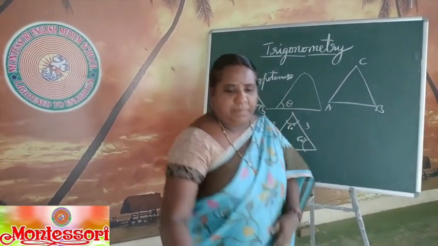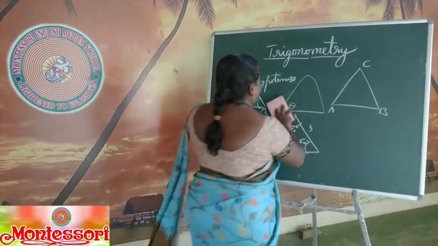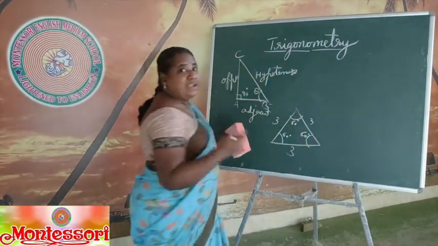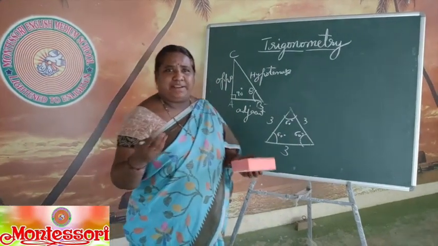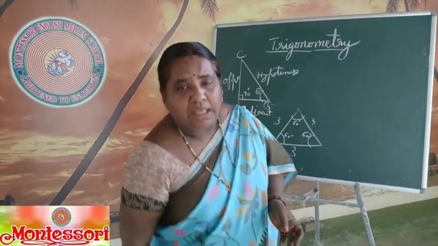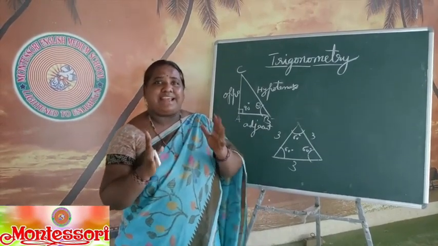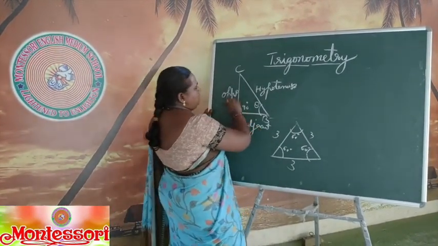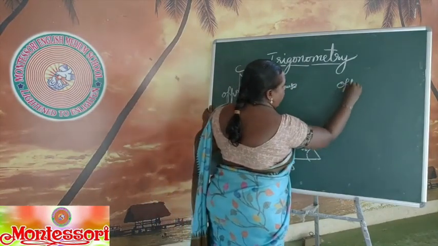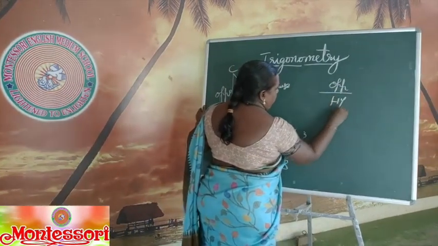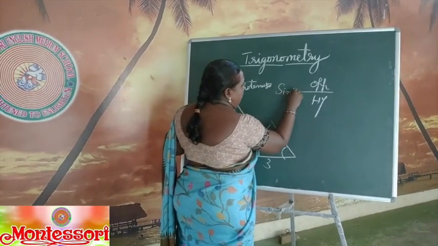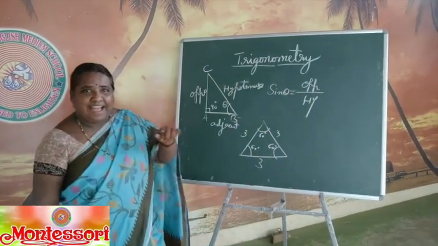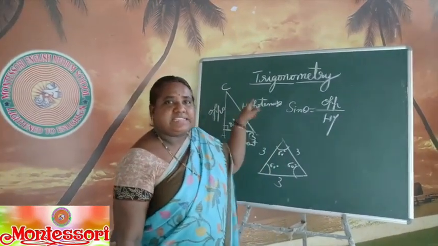So in trigonometry, we follow some trigonometric ratios. What is a trigonometric ratio? The relation between the sides and angles. For example, the ratio of opposite side and hypotenuse we call it sine. Generally sine theta, but in short we call it sine.